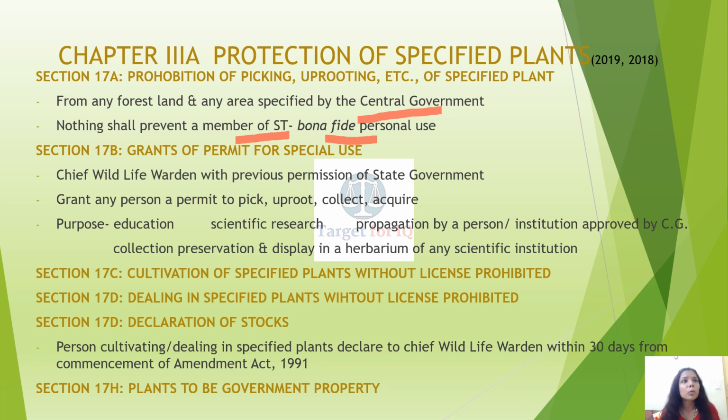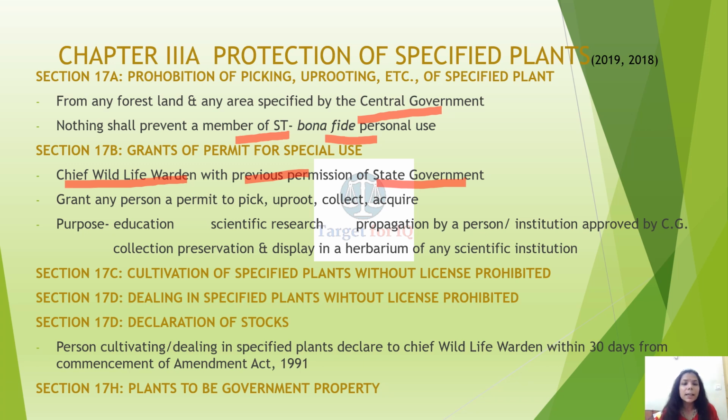ठीक. Then moving on with section 17B, grant of permit for special use. The Chief Wildlife Warden, with previous permission of the state government, shall grant a permit for special use. And what kind of uses are included? It includes education, scientific research, propagation by persons or institutions approved by the central government, collection, preservation and display in a herbarium of any scientific institution. So the special use is basically related to research, education and development.